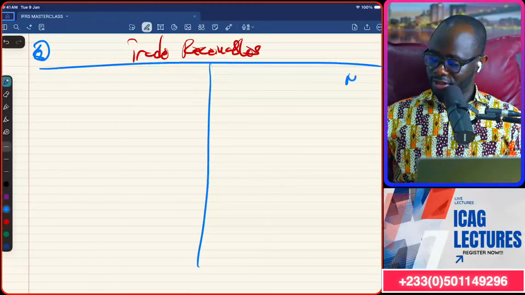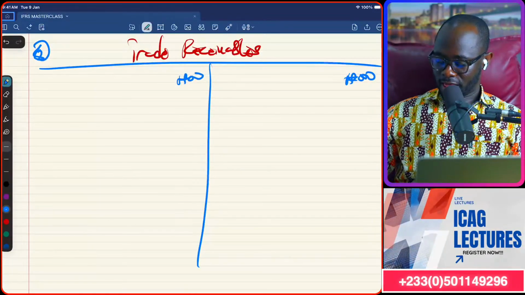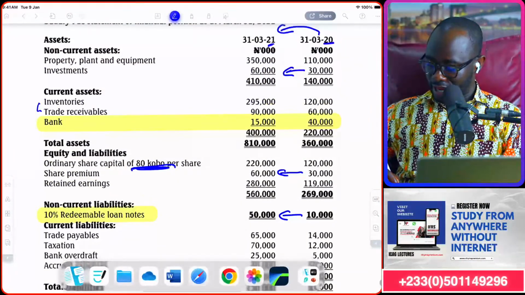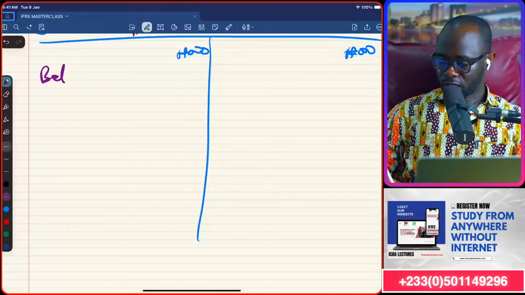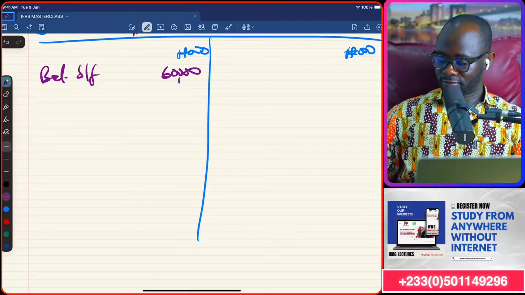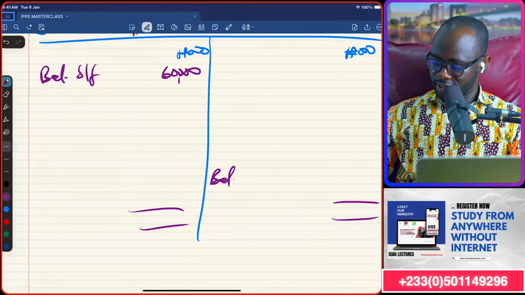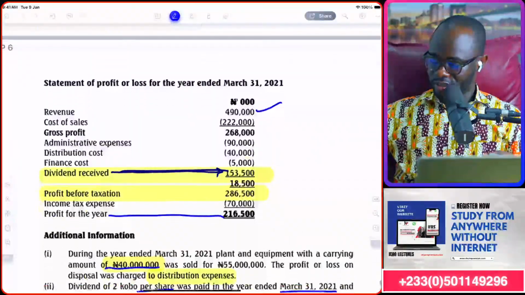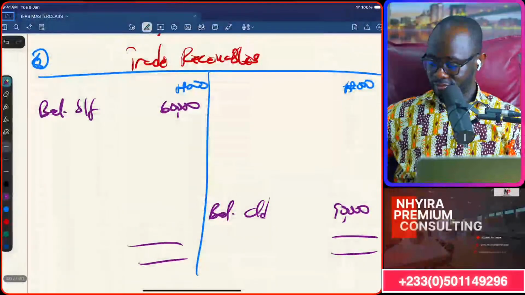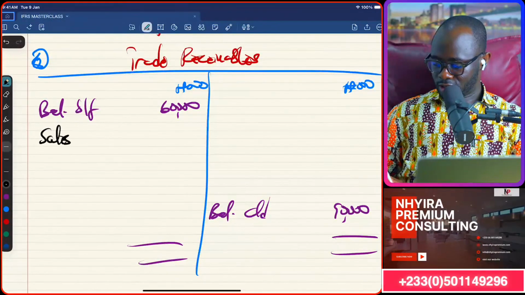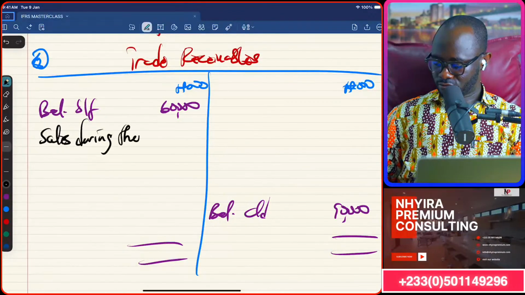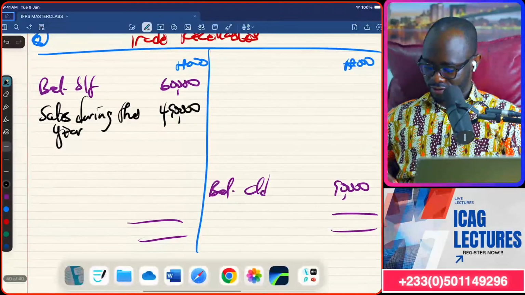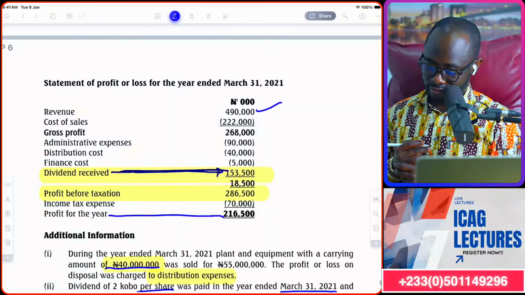Again, just the account here. Receivables has a debit balance, so let's go up. Last year 60, now it is 90. So balance brought forward 60,000. Now it's 90,000. The sales during the year will come in the P&L, 490,000. So sales during the year, because the double entry is to credit sales and debit receivables, 490,000. All right? Yep, that's it.